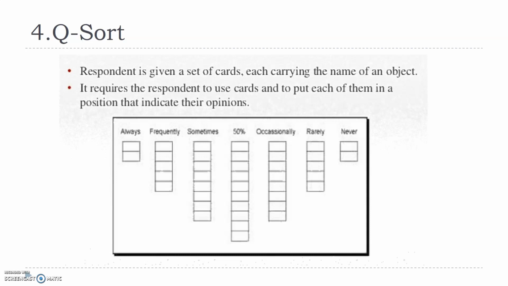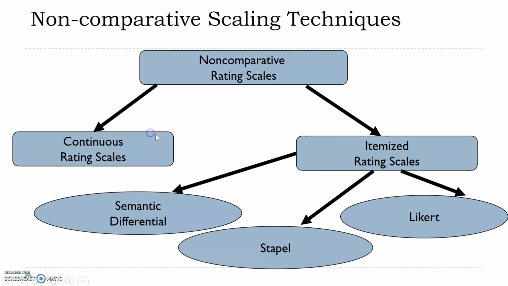For each of them we gave those 100 cards where activities were written, and they put them into different boxes. The boxes were like not important at all, important to a certain extent, very much important, cannot say. So there were 7 boxes, and those respondents started putting those activities in those boxes. It is basically an algorithmic sorting process which you can easily use to sort a larger number of activities or attributes.